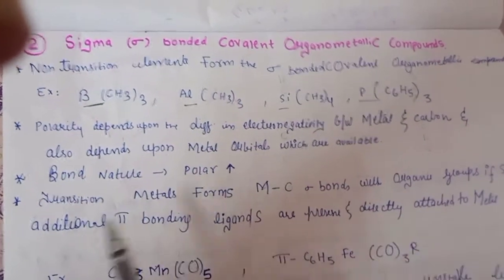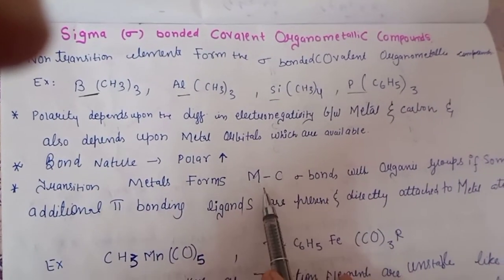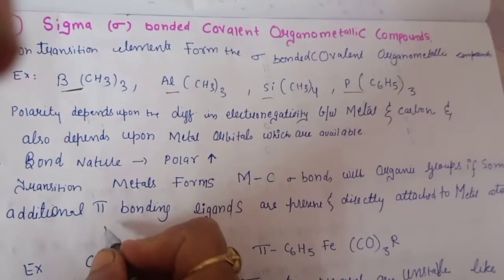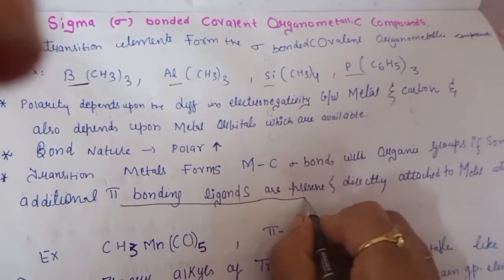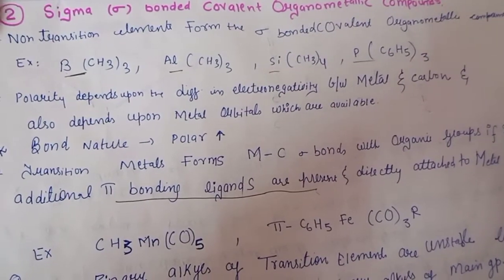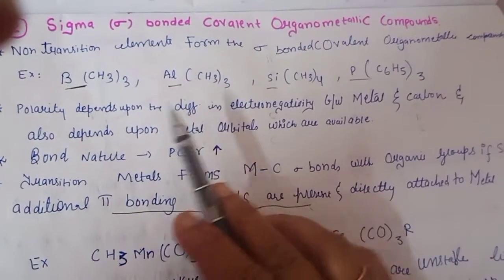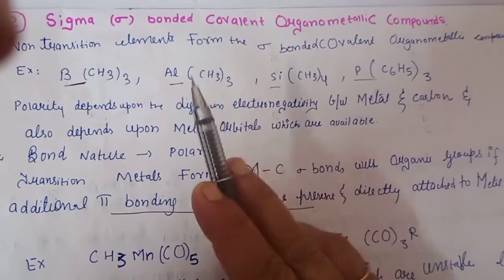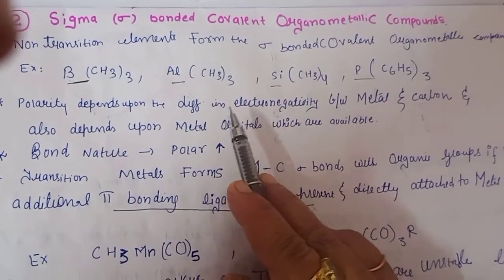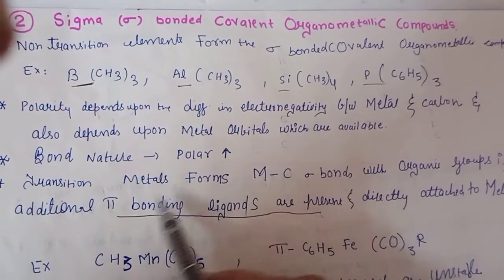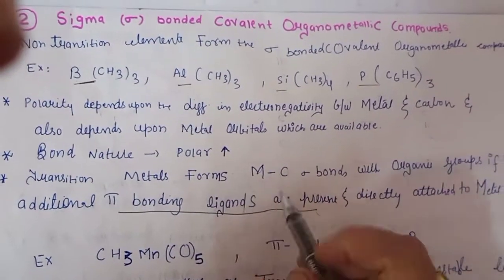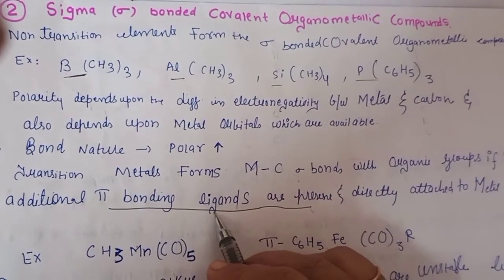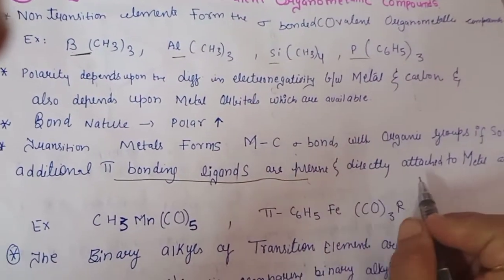Then the transition metals form metal carbon sigma bonds with the organic groups if some additional pi bonding ligands are present. As we have studied in the first category, main group elements can form the organometallic compound easily, but they can have a polar nature. But the transition metals will form the bonds with the pi bonding ligands only. They are directly attached to the metal atom.